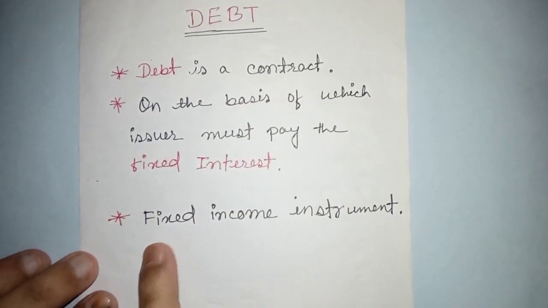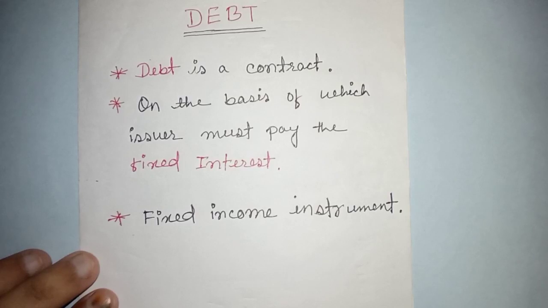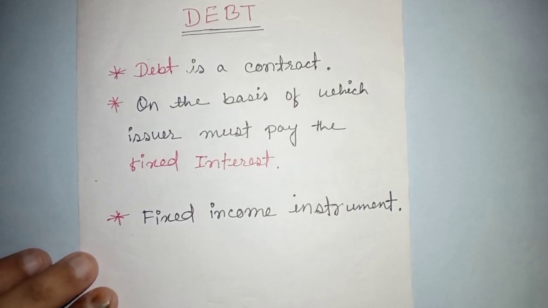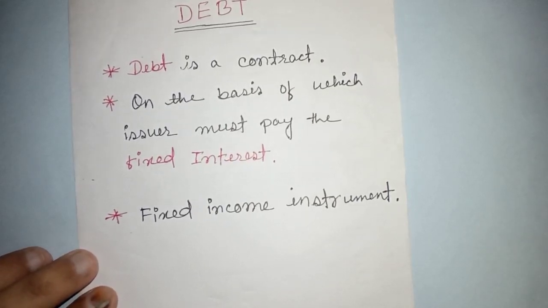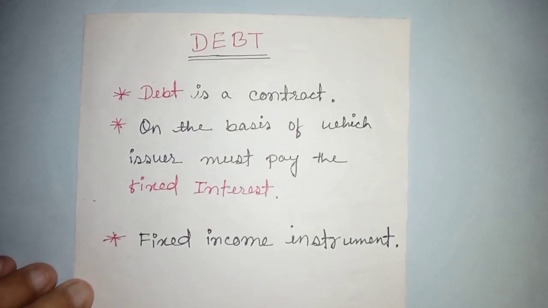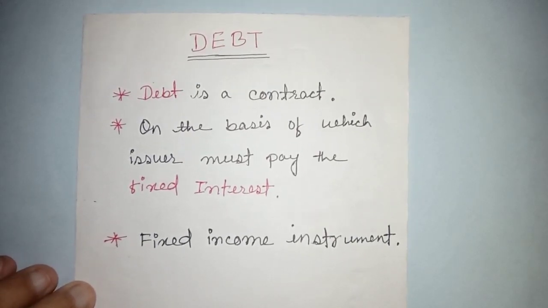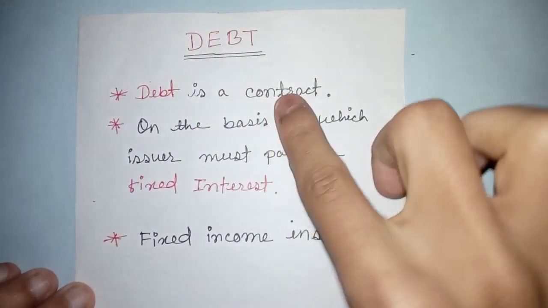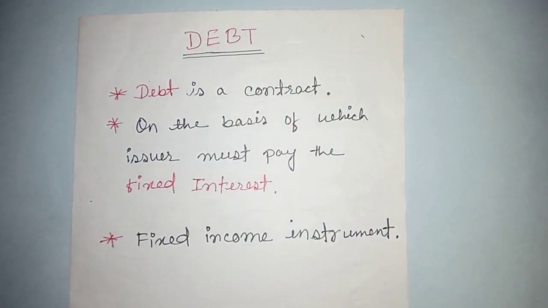So debt is a fixed income instrument. Why? Because from a debt I cannot earn more than a fixed amount of money. The earnings that I am going to earn from a debt are going to be fixed, and that will be written in the contract. I hope you have understood.